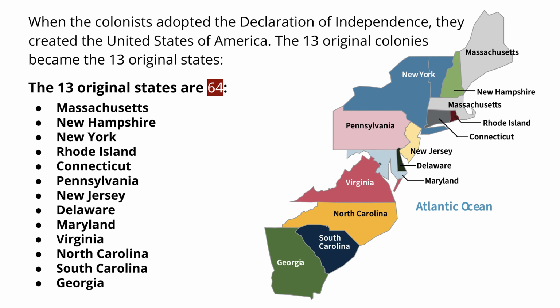When the colonists adopted the Declaration of Independence, they created the United States of America. The 13 original colonies became the 13 original states. The 13 original states are Massachusetts, New Hampshire, New York, Rhode Island, Connecticut, Pennsylvania, New Jersey, Delaware, Maryland, Virginia, North Carolina, South Carolina, and Georgia.